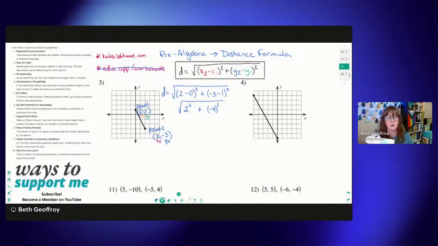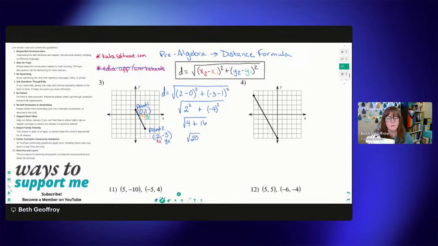All right, so now let's do our exponents. 2 squared is 4, plus negative 4 times negative 4 is positive 16. So we've got 16, and we've got the square root of that. And then 4 plus 16, we want to go ahead and complete whatever is inside that radical. So 4 plus 16 is 20, and the square root of that.